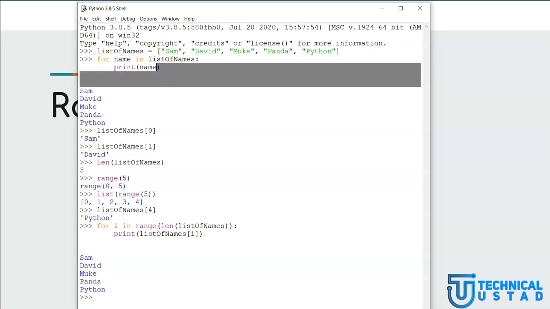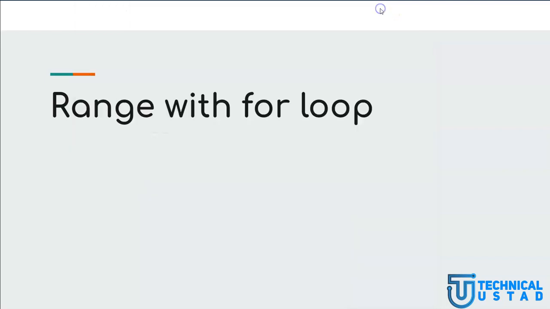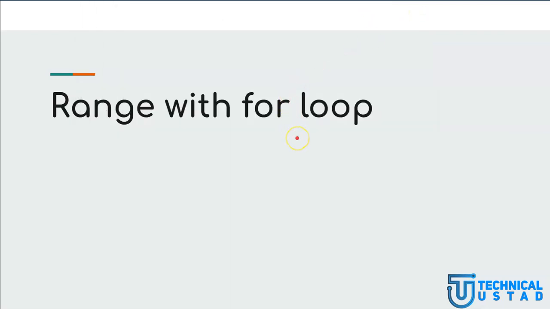In those scenarios we have to use this method only, the method of using length with range. So let me close this. We are not working in Jupyter Notebook, we are working with the Python IDLE shell. So let me close this and continue with the next slides.